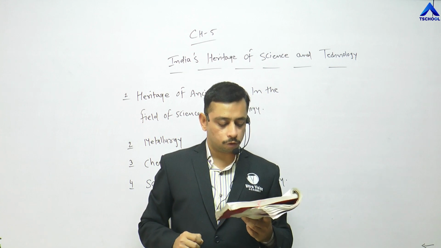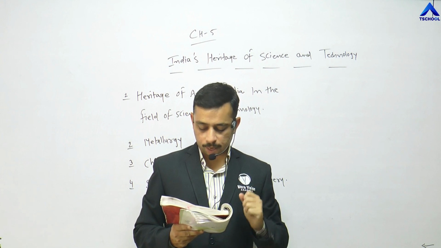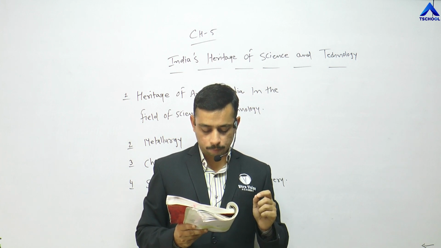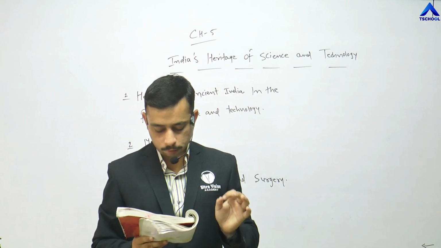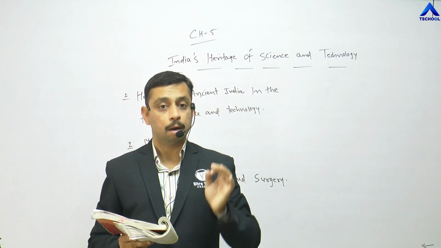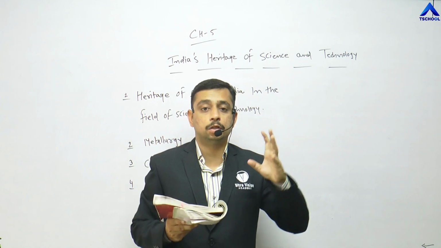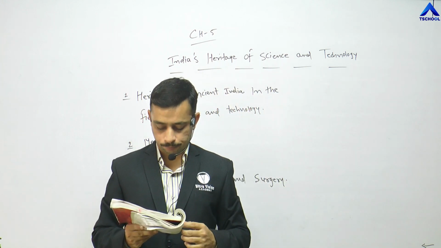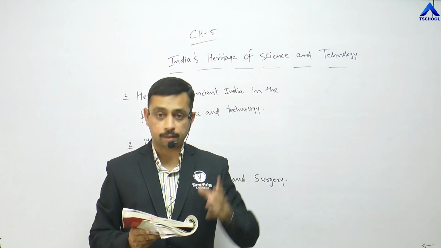The copper statues of Buddha reflect expert knowledge and skill in the field of chemistry. The copper statue of Buddha discovered from Sultanganj, underline that statement, in Bhagalpur district of Bihar. Which state? Bihar. It is 7.5 feet high. At that point of time, a statue made of copper, what was the height? 7.5 feet, right? And it weighs 1 ton.